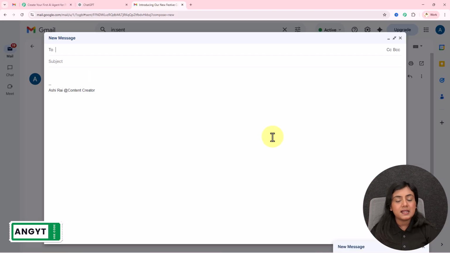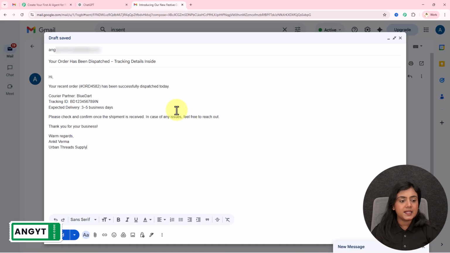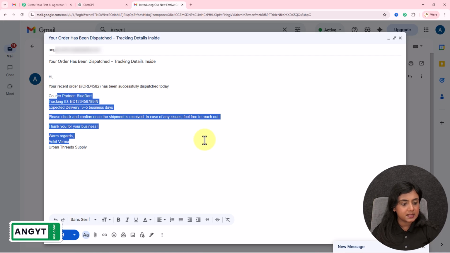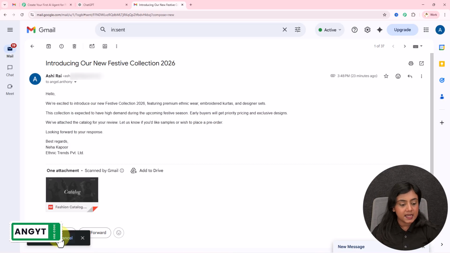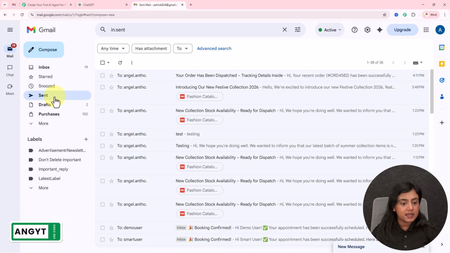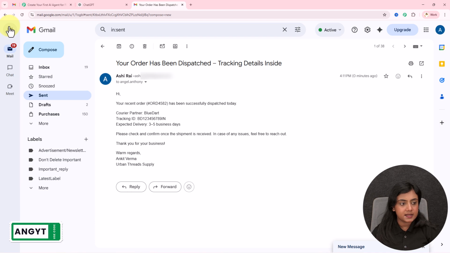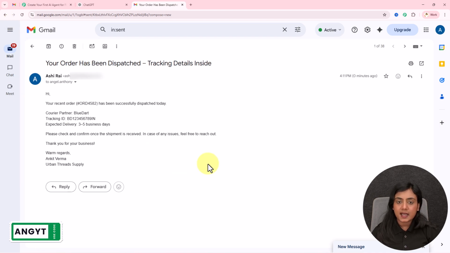Okay, so let me enter all the details. And you can see right over here, this is the email that I will send: Your order has been dispatched, tracking details inside. Over here, you can see my order ID has been successfully dispatched today. This is the detail that I'm sharing to my business account. So let me send this email, and you will see this email is automatically forwarded right here successfully. This is the email that has been forwarded.